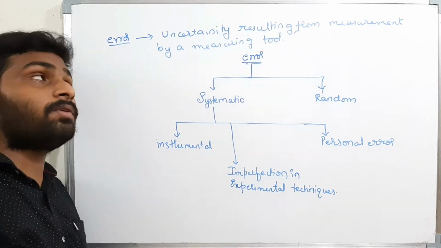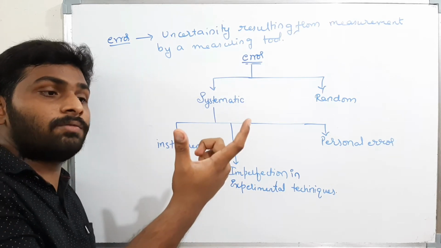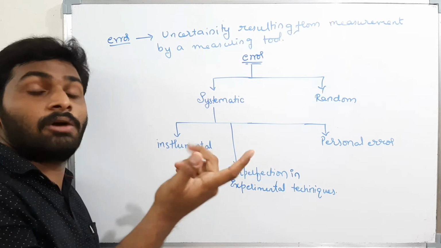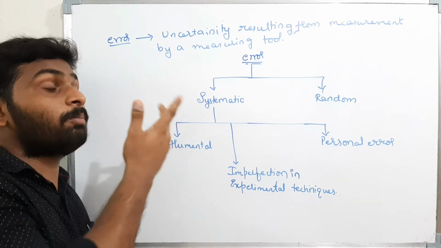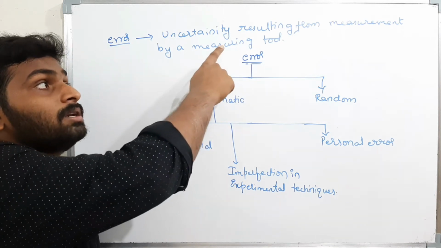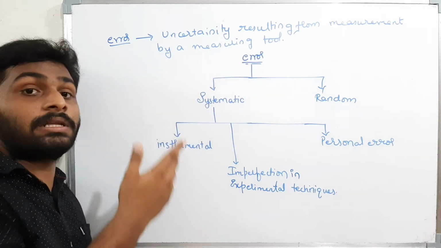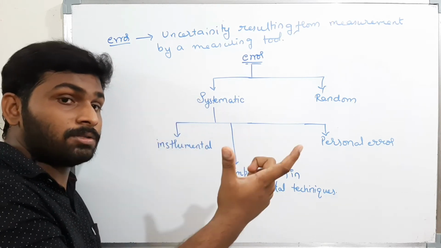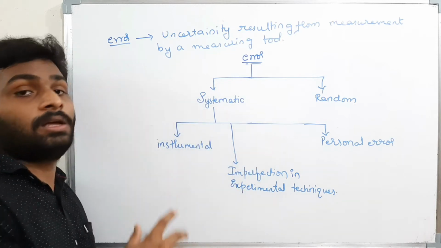What is the meaning of uncertainty? I am measuring some value. The actual value of the rod is 10 centimeters, but I am measuring the value of the rod as 11 centimeters. That means there is some error. The error may be positive, the error may be negative. When I use a measuring instrument and get a measurement, the uncertainty in that measurement is nothing but the error.